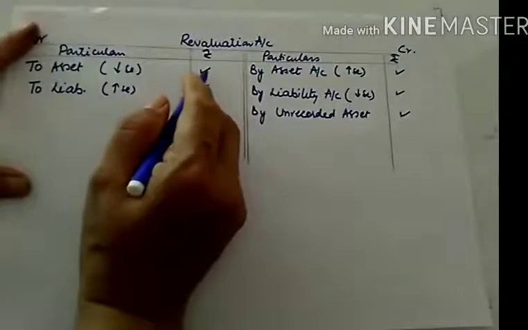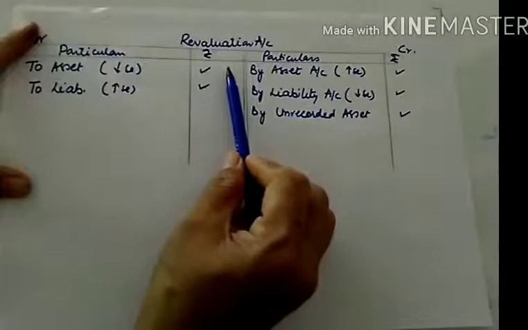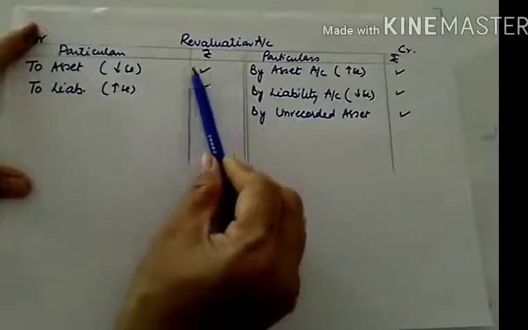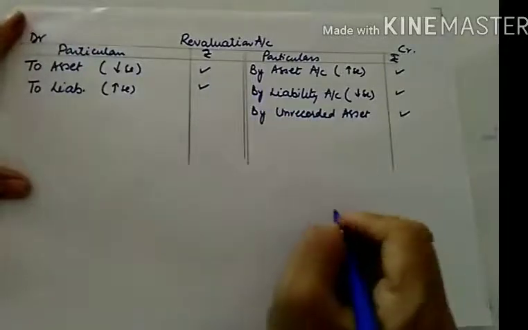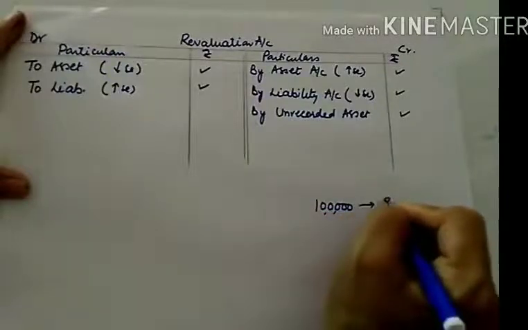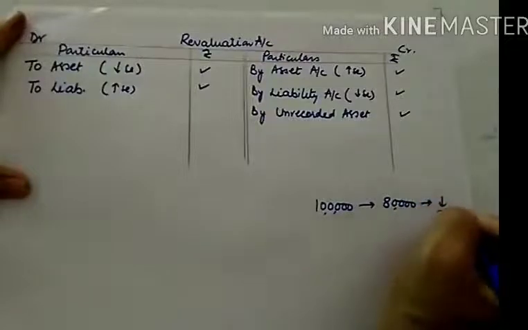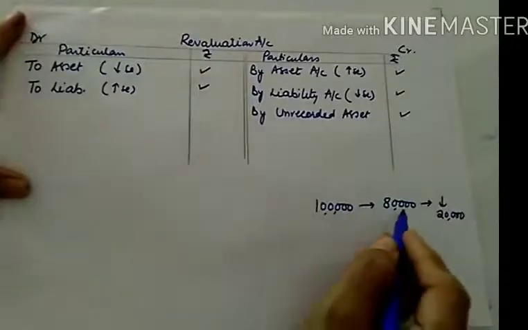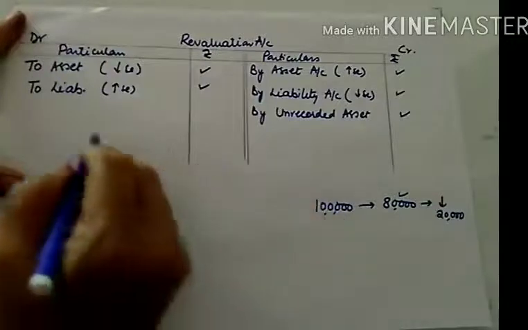Change means if your asset earlier was 1 lakh and now the value of the asset is, let us say, 80,000, you will be recording only the change amount. The change amount is 20,000, from 1 lakh to 80,000, which means the fall in the value of the asset is 20,000. So you will be recording 20,000 here, while in the balance sheet you will be showing 80,000, and this is the old value.